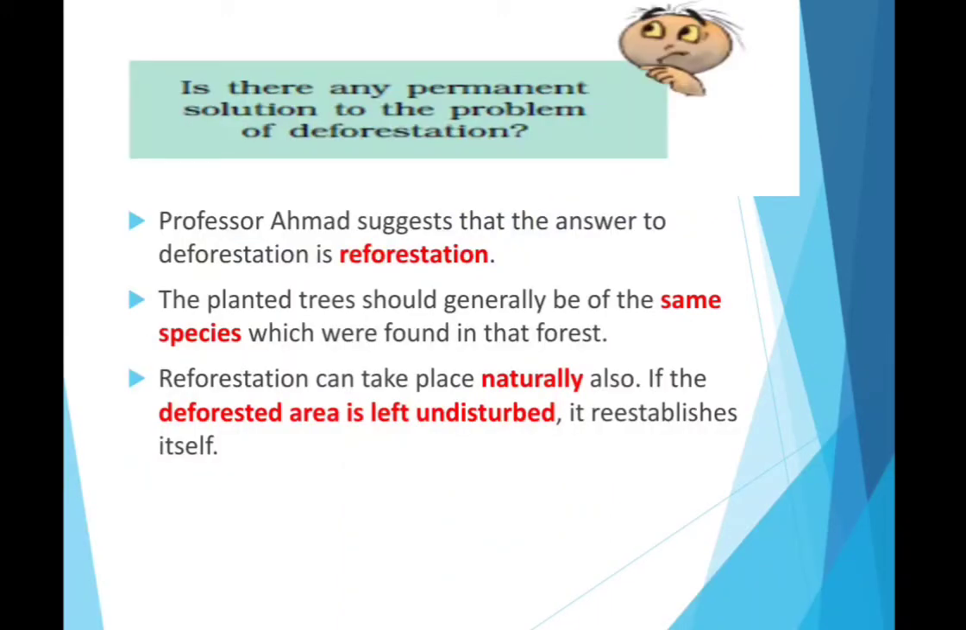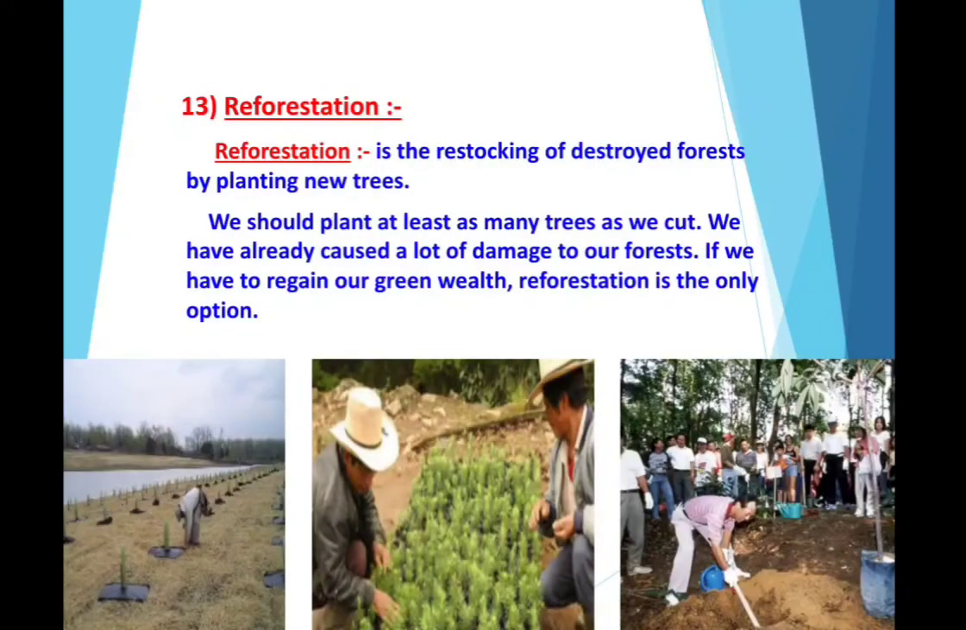Now, the question comes to mind, is there any permanent solution to the problem of deforestation? Because we have seen the consequences as a result of deforestation. So many things can happen. So Professor Ahmed suggests that the answer to deforestation is reforestation. The planted trees should generally be of the same species which were found in that forest. And reforestation can take place naturally also. If the deforested area is left undisturbed, it re-establishes itself.